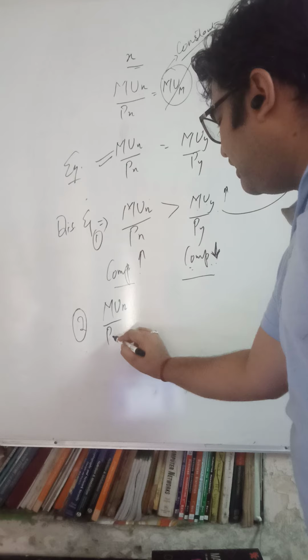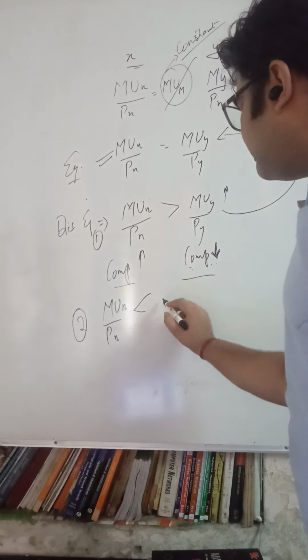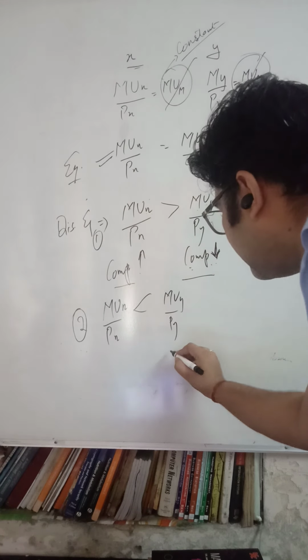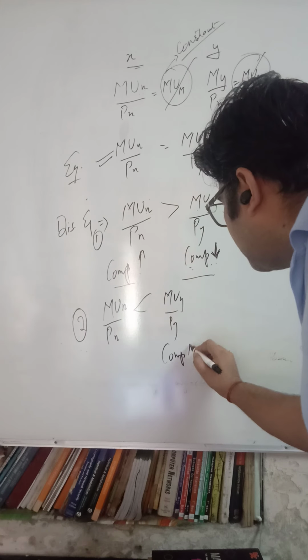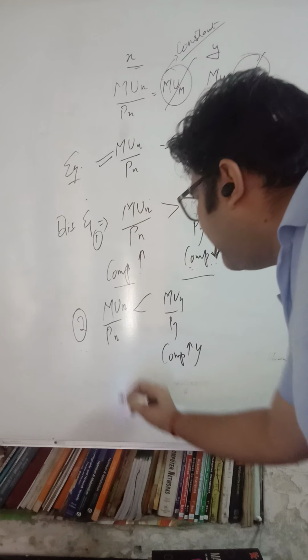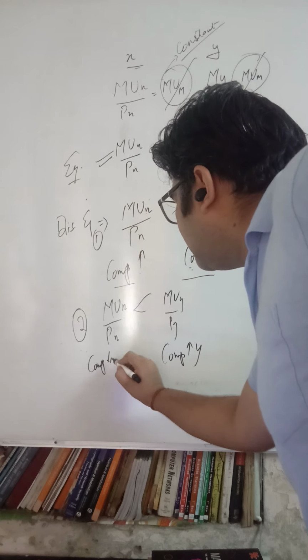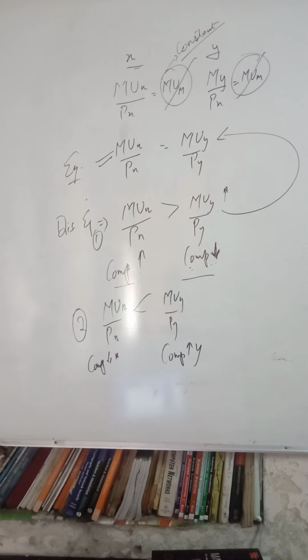Whereas, if we talk about the second condition of disequilibrium, which is MUx upon Px is less than MUy upon Py, what will a consumer do? He will increase the consumption of commodity Y and decrease the consumption of commodity X. When he will increase the consumption of commodity